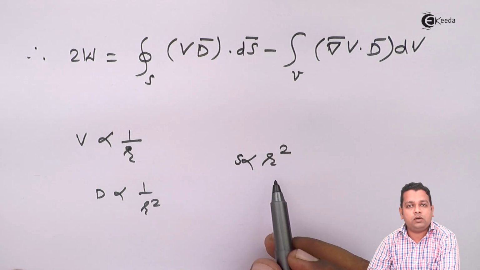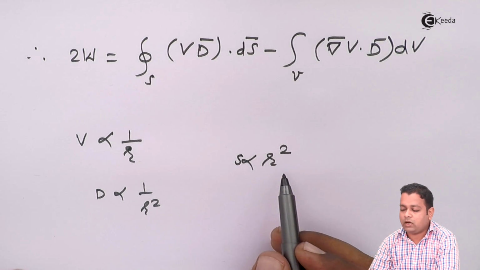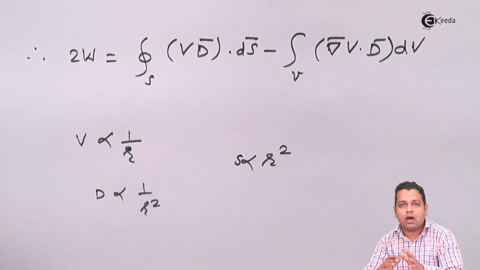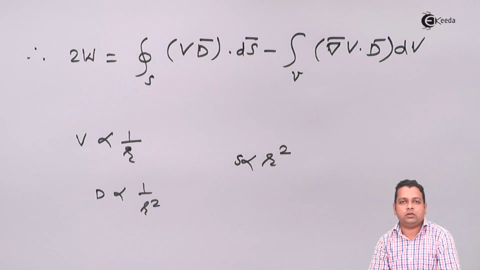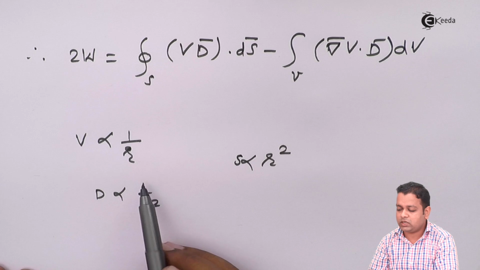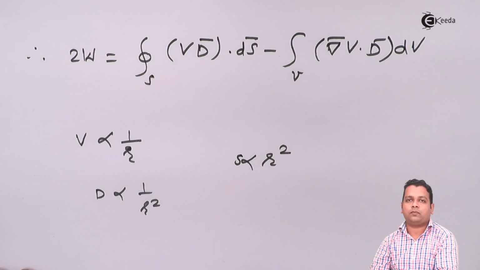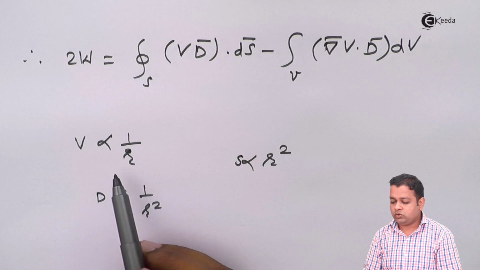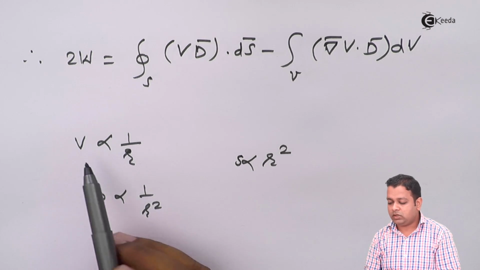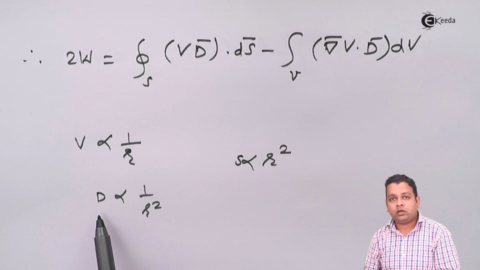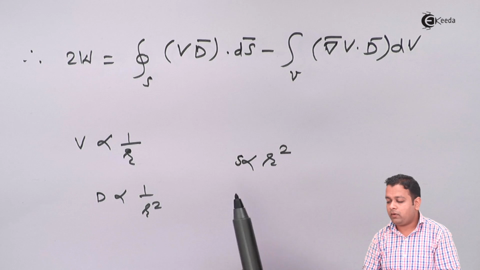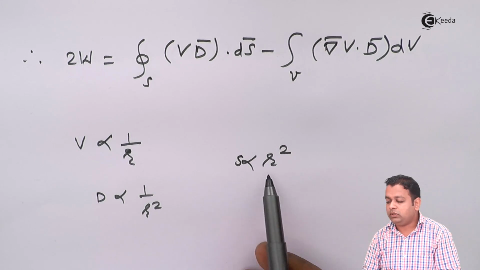As the distance of the field point increases, at that time we have to consider a large region having a closed surface. So this has an inverse relation for D and a direct relation for R. Here we have the relations of the electric scalar potential with the distance R, the electric flux density with the distance R, and the surface area with the distance R.